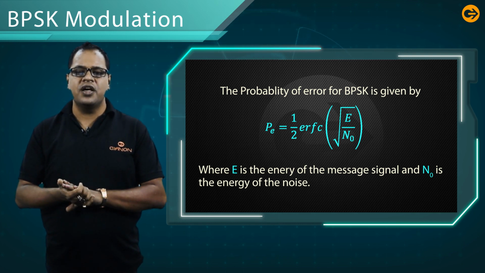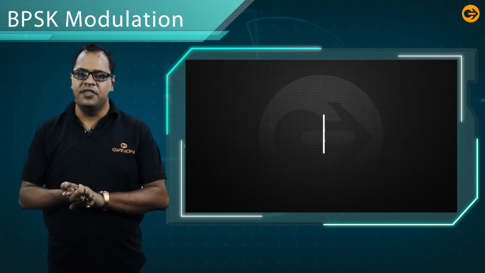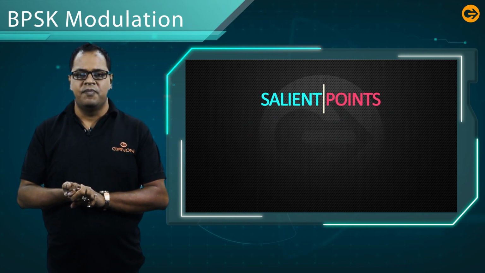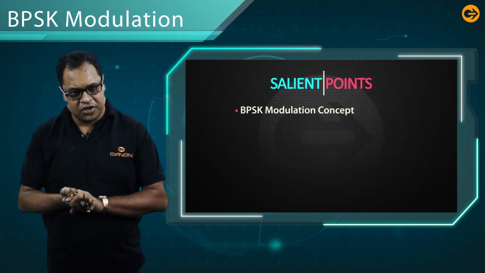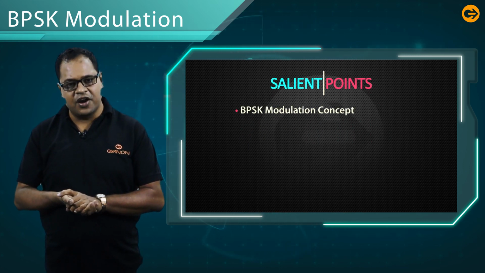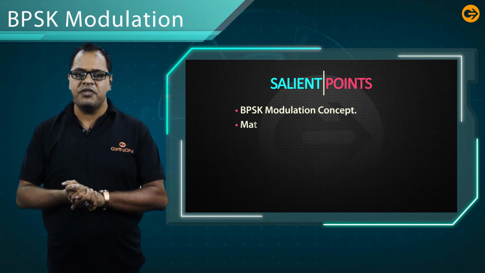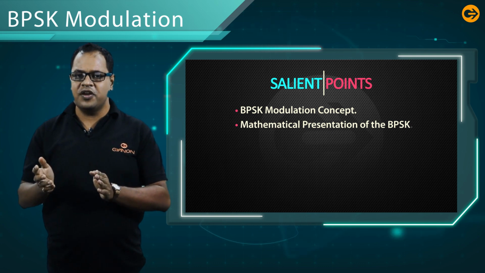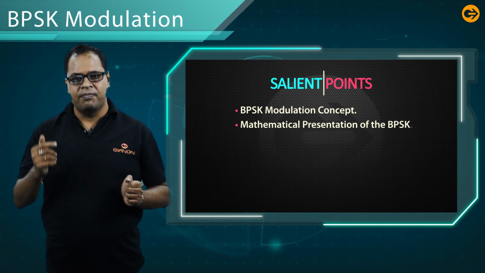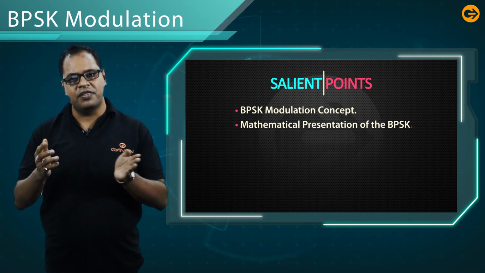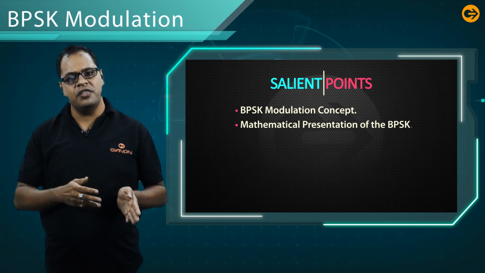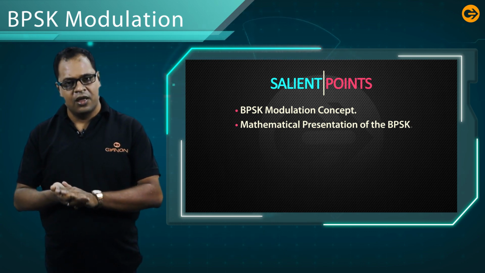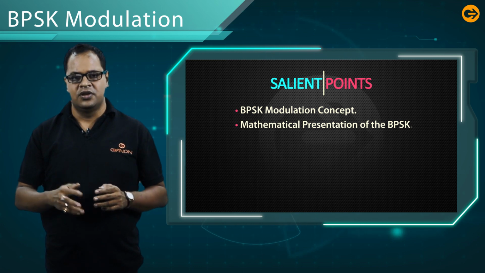So what have we discussed in this lecture? We discussed the BPSK modulation concept and how the BPSK signal is generated. Then we discussed the mathematical representation of the BPSK. BPSK is generated basically by multiplying with a carrier signal for the symbol 1, and for 0 it is phase shifted by pi, or you can do it vice versa.